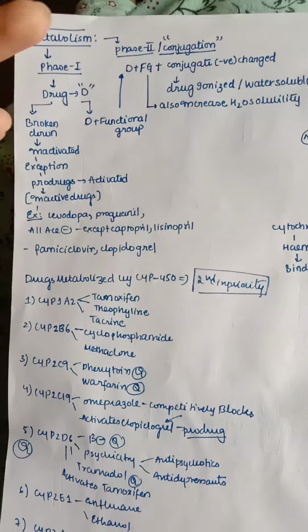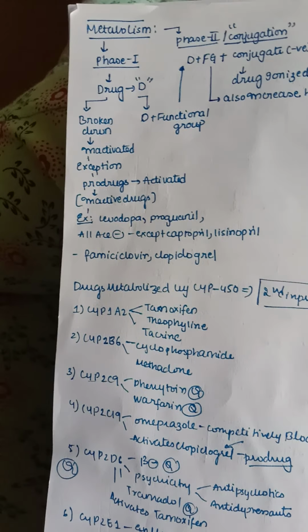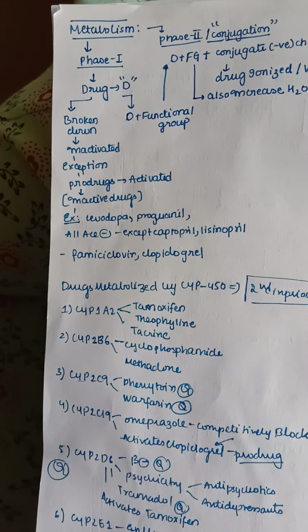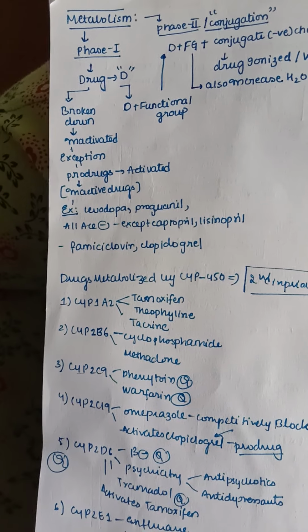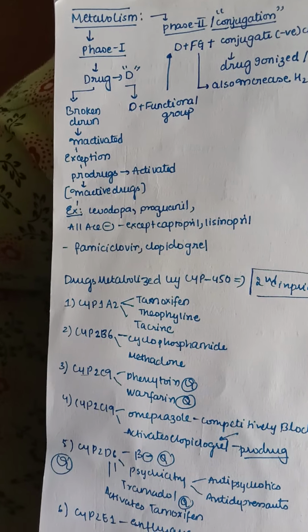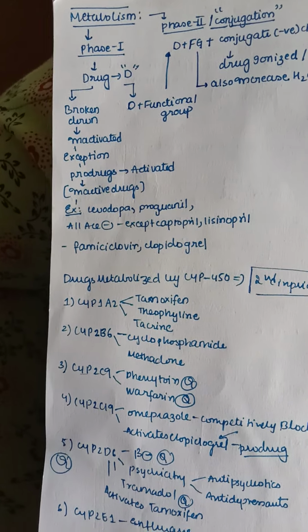Normally all the drugs are broken down and inactivated, but prodrugs are normally inactive drugs. So as you know, here the inactive drugs are getting activated in this process. Examples of these are levodopa and proguanil, and also all ACE inhibitors except captopril and lisinopril. These are the important examples to remember. And also we have famciclovir and clopidogrel. These are very important to remember.